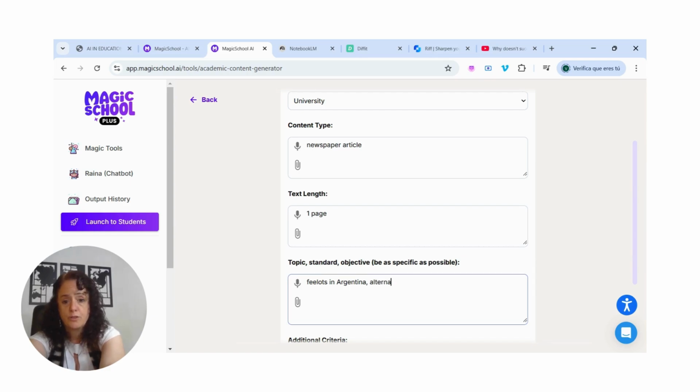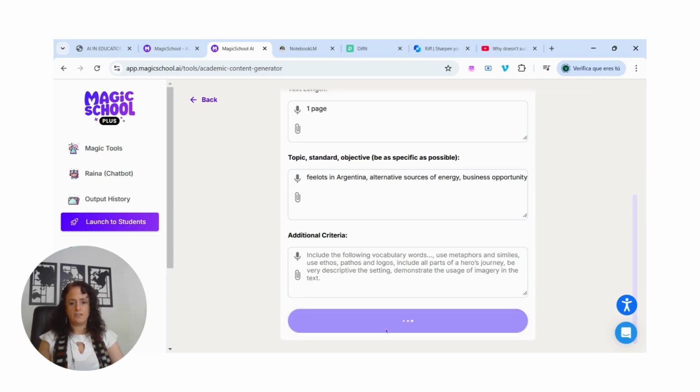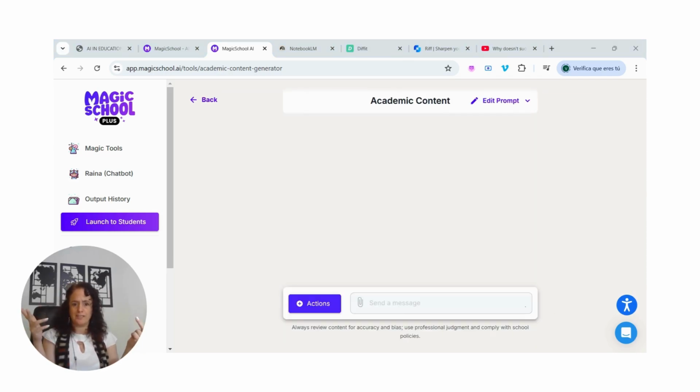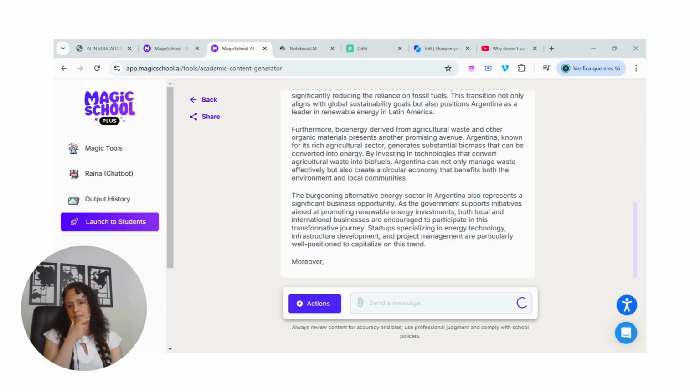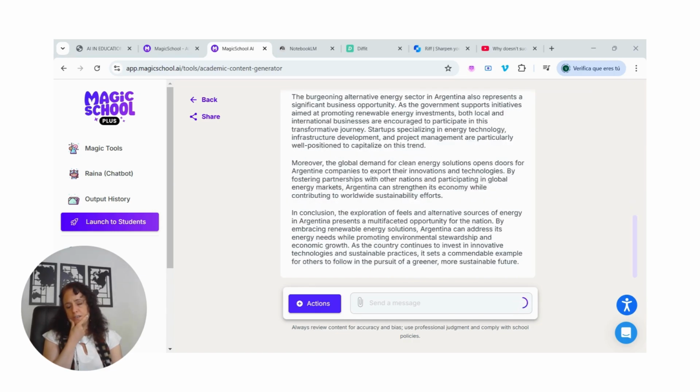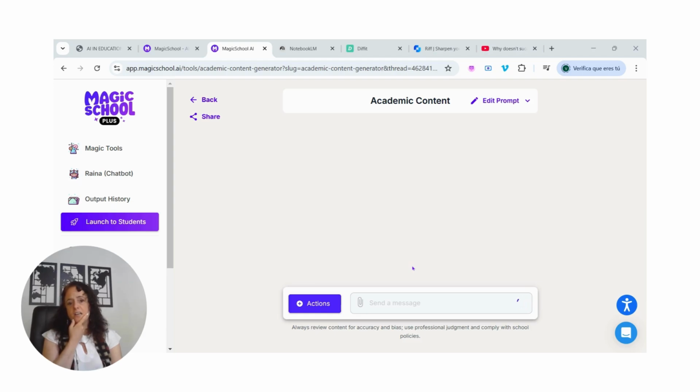alternative sources of energy, business opportunity. Sorry, business opportunity. That's great. Okay, so let's go for this. Let's generate. Let's see what happens. I need this article urgently for my student. Come on, Magic School, do something for me. Okay, so Magic School is working and preparing, generating a whole article for me.